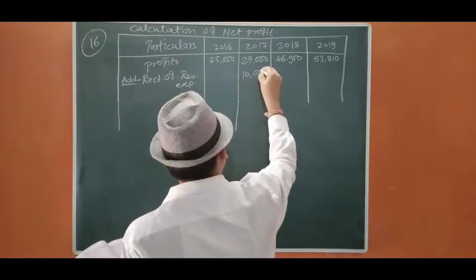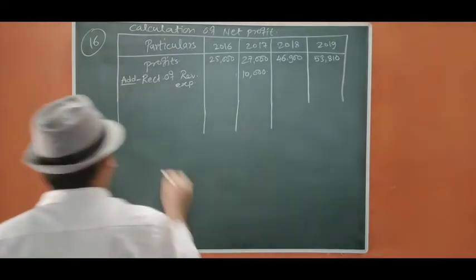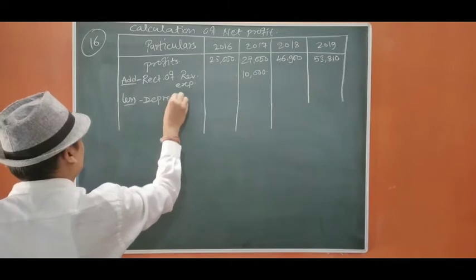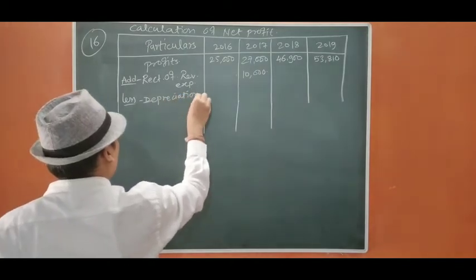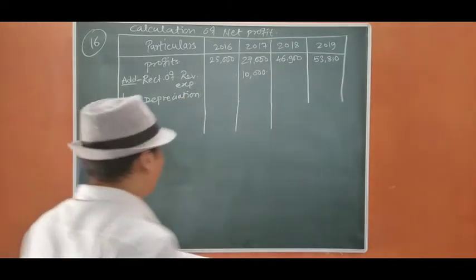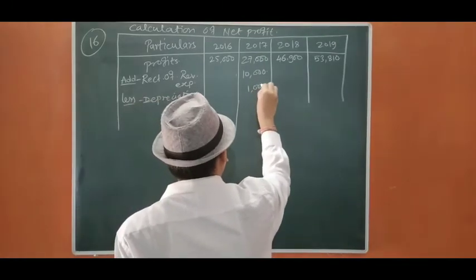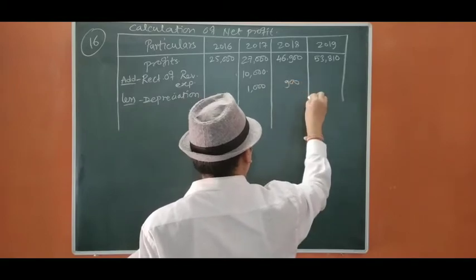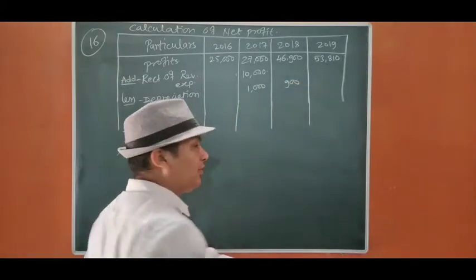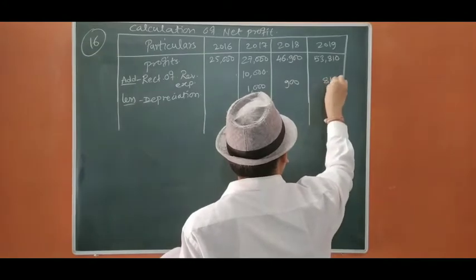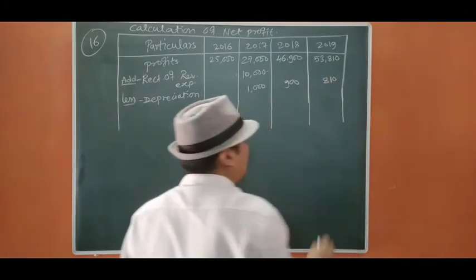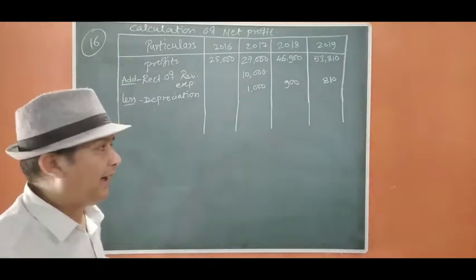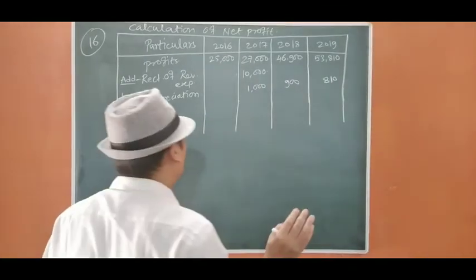That amount is 10,000. On that amount, we are going to charge depreciation. It is 10% on the written down value. So here it will be 1,000. 10 minus 1, 9,000. On 9,000, that will be 900. Out of 9,900 on 8,100, so it will be 810. Depreciation is always charged at the end of the accounting year, and the method given is the written down value method.